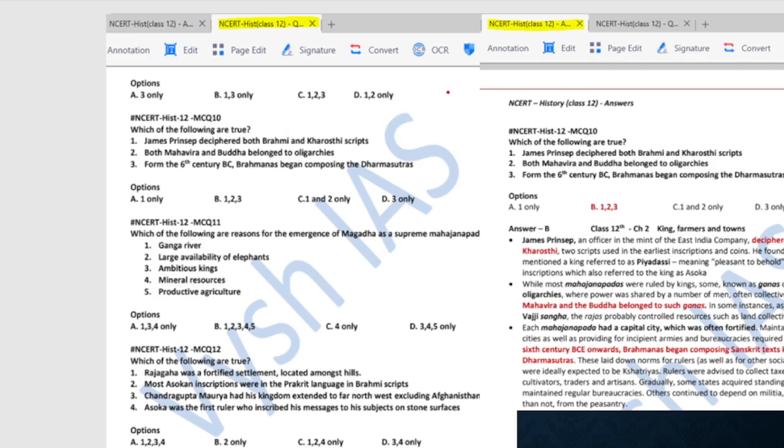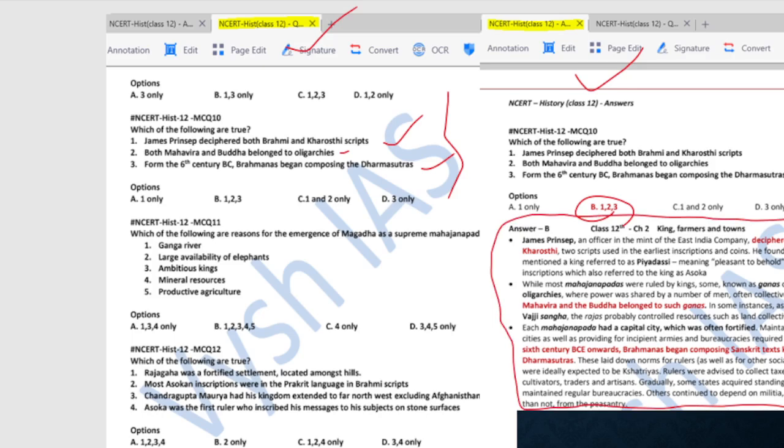And these are sample questions from our test series only. This is the question PDF, this is the answer PDF. Here, if you see, James Prinsep deciphered the Brahmi and Kharoshthi scripts. Both Mahavira and Buddha belong to oligarchies. From the 6th century BC, Brahmanas began composing the Dharma Sutras. So here 1, 2, 3 all are correct, and the explanation is given here with highlighting. In NCERT you will not find this level of bulleting and highlighting, so you will be confused about which one to remember and which not to remember. That is why you have to read the NCERT or watch this lecture and then go and do my test. This test PDF covers every textbook chapter-wise, in order.